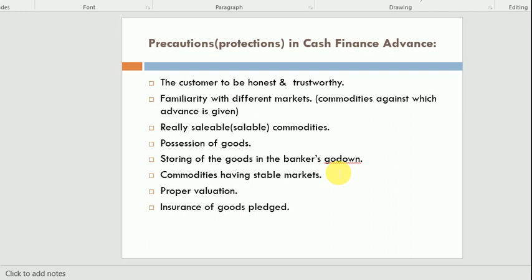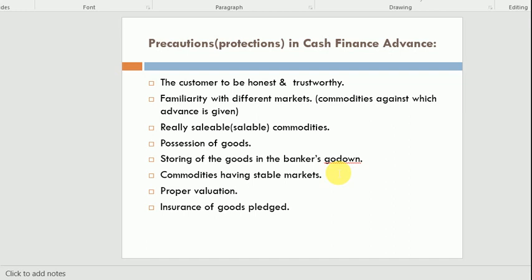Why? Because the commodities are the goods against which banks are giving loan. So their market value should be calculated, and the commodity which is given by the customer as a security to the bank, those goods must be sellable.